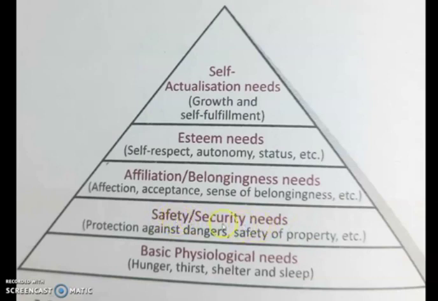Once this need is satisfied, a person will move to the next level of need, that is affiliation or belongingness needs. An individual needs affiliation, acceptance, or a sense of belonging. He needs family, he needs friends. So for that he forms a social group, and through that he satisfies his needs.